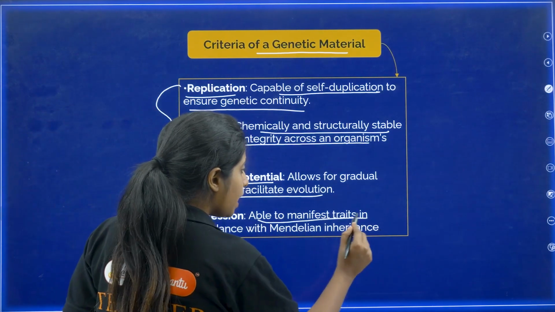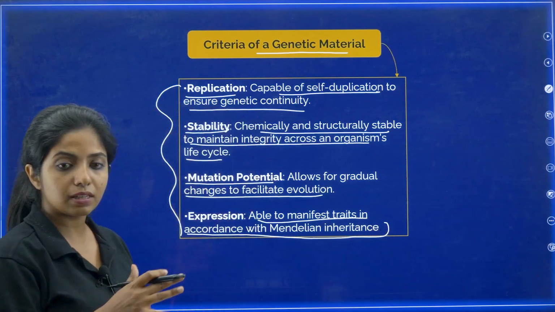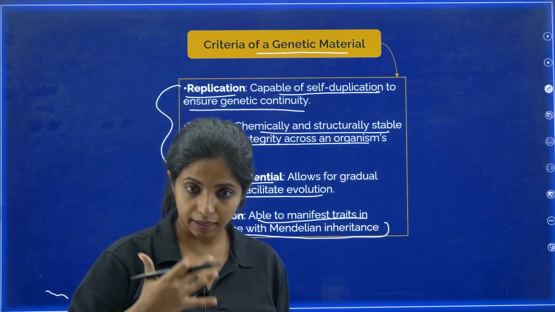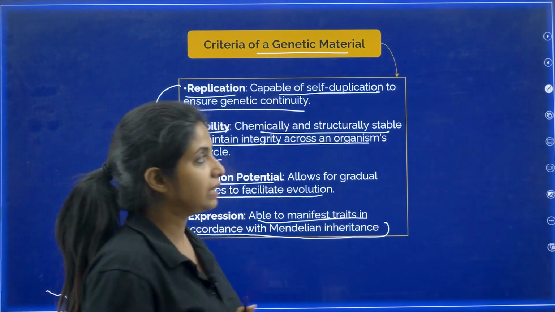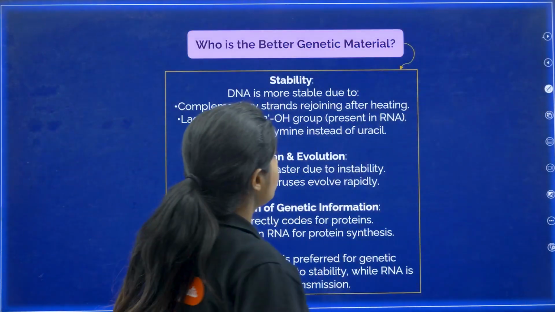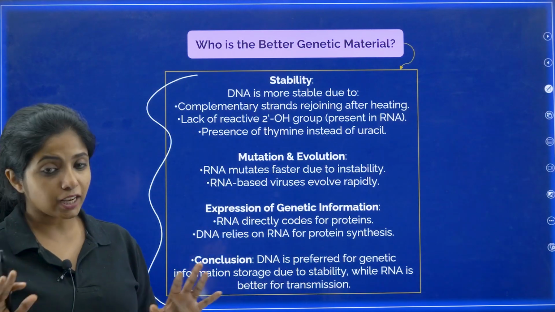Expression, able to manifest traits in accordance with Mendelian inheritance. So whatever Mendel said, according to that, traits should be inherited. So again it follows that it is the DNA that follows all these features, my dear children. Okay, now who is better genetic material? I told you it's DNA, but let's see. Is it actually DNA or not?